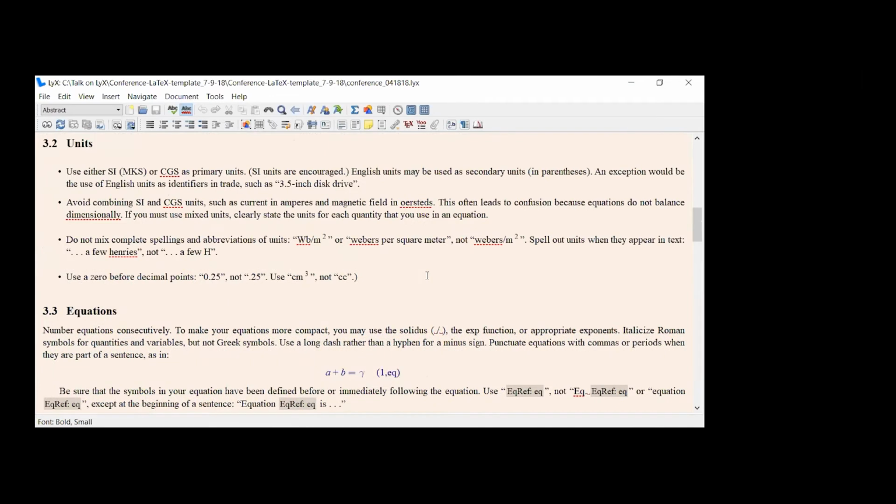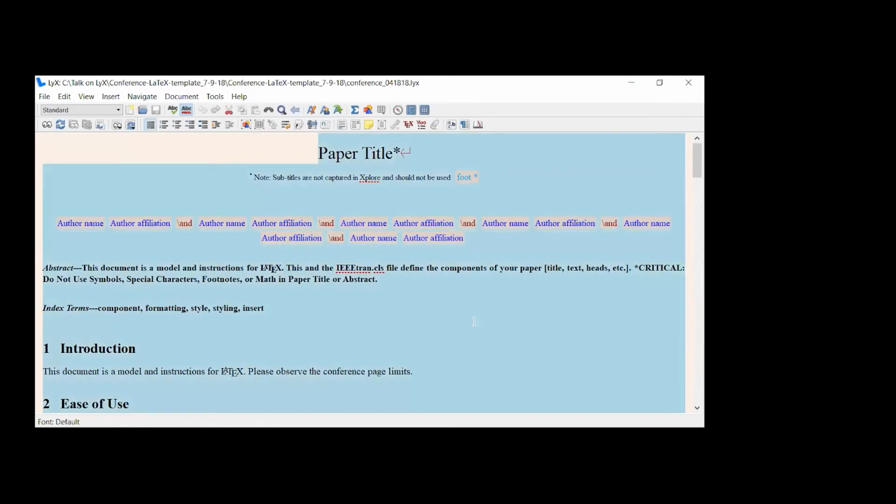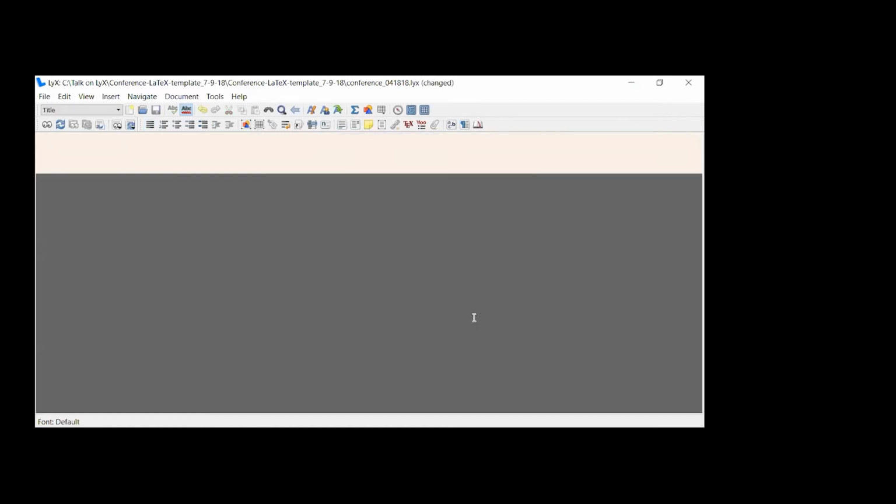paper, the IEEE conference paper. So you have to press Control A to select all the text. I did Control A and simply pressed delete. So now whatever I write will be according to the IEEE format. Suppose you want to write the title of the paper. Here it is a drop down box. You have to select Title here. So I'll write here the title: Soft Computing Techniques for Wireless Sensor Network.